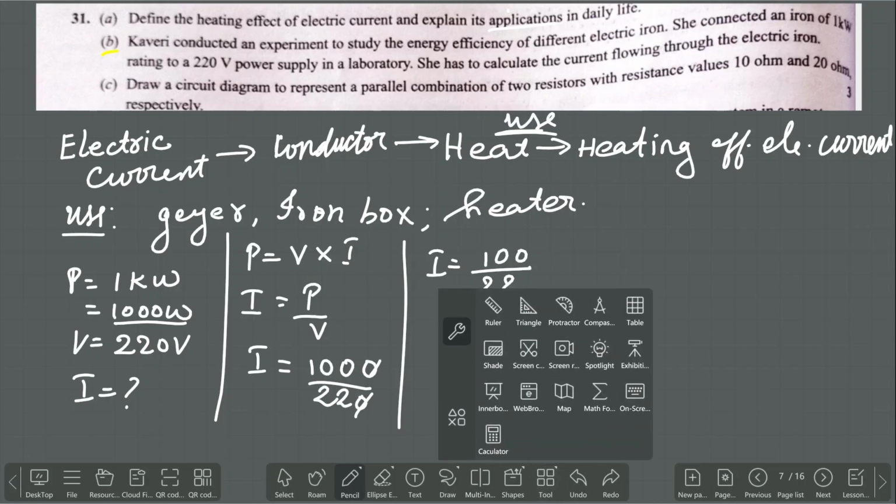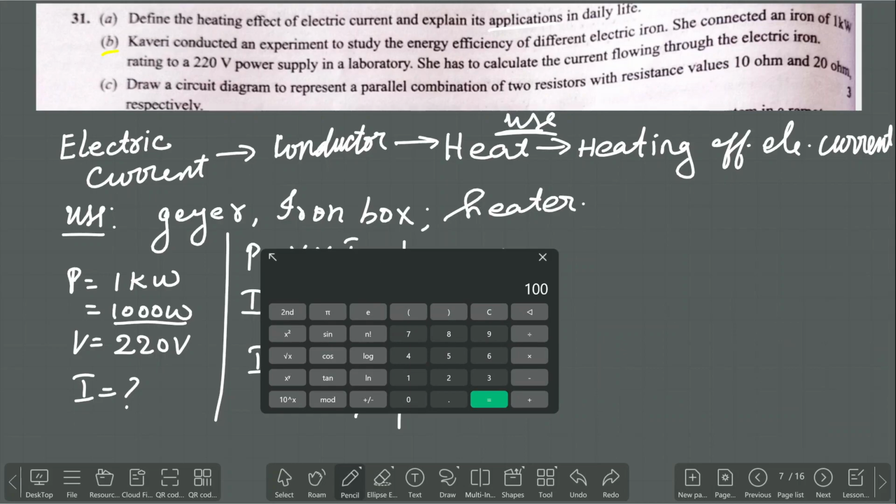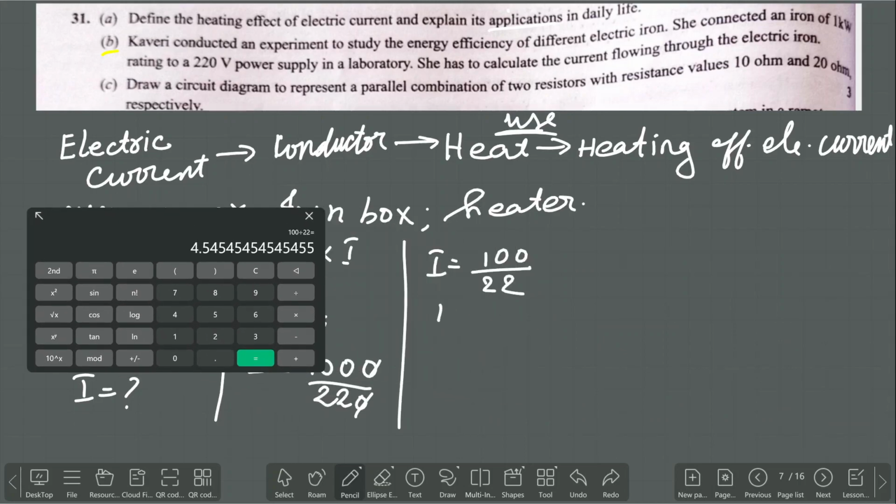So just divide these two numbers. 100 divided by 22 is I is equal to 4.545 ampere, or we can write it as 4.55 ampere. So this will be the value of current which is passing through the iron.